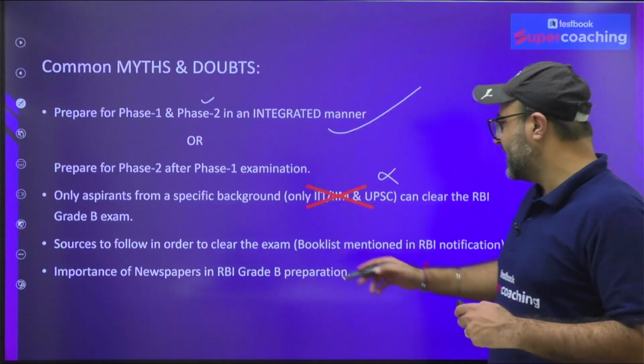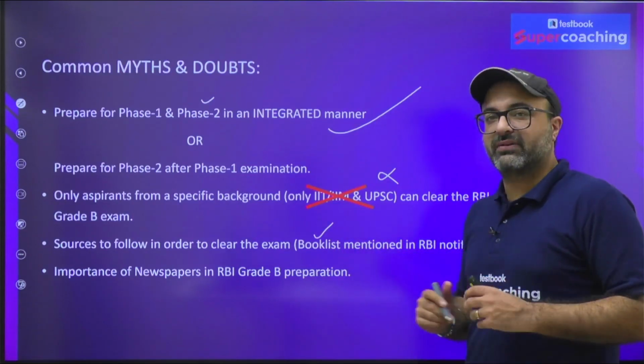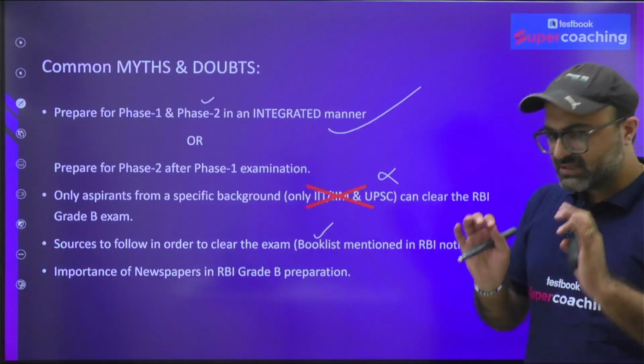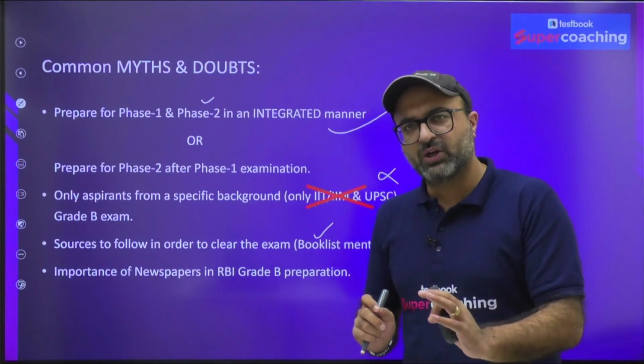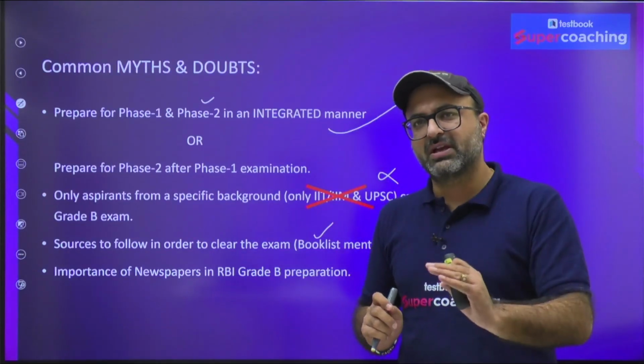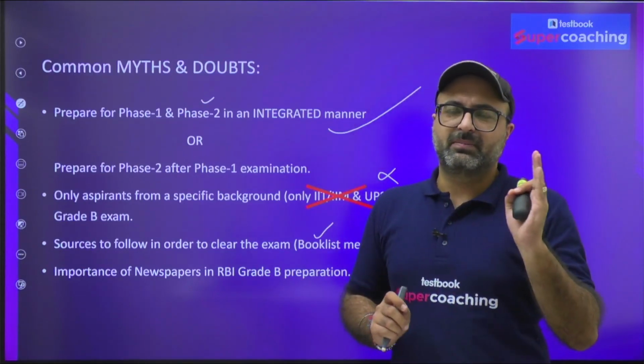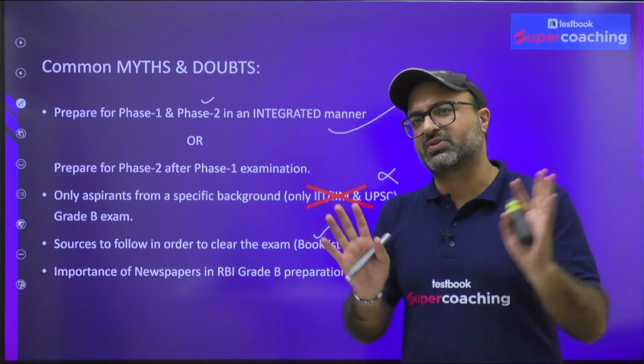Many students ask me a question: sir, there is a book list given in the RBI Grade B notification. Should we follow that? That is not required. Just cover each and every topic which is mentioned in the syllabus. Syllabus is your Bible. Cover word by word each and every topic mentioned in the syllabus. That is going to solve your purpose.